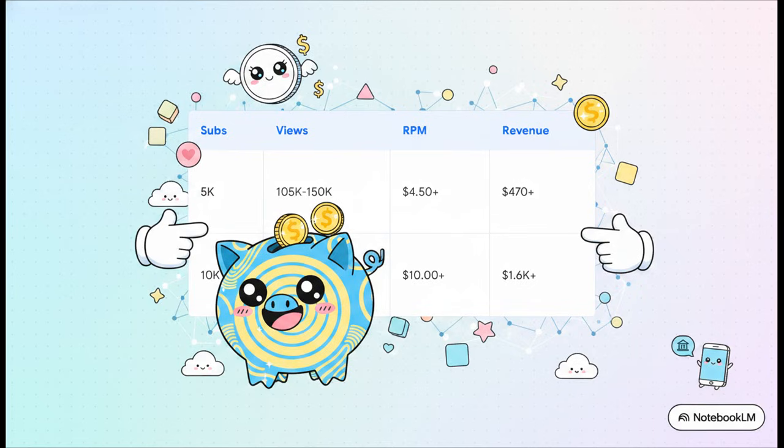That exponential snowball effect hits full velocity. The channel breaks out of localized recommendations and gets pushed right into the broad home feed. Premium advertisers in software and finance start aggressively bidding for this specific viewer profile, and that pushes the RPM over $10. Suddenly, your baseline revenue scales from a few $100 up to between $1,600 and over $4,200 per month.